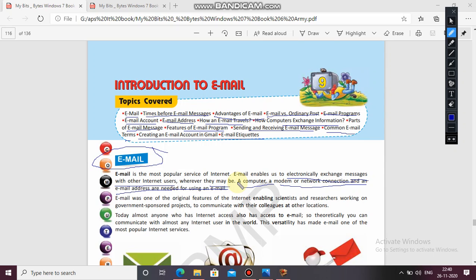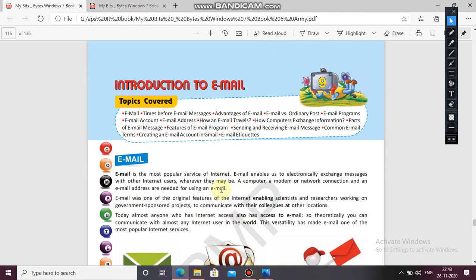Because internet is needed. Email was one of the original features of the internet, enabling scientists and researchers working on government sponsored projects to communicate with colleagues at other locations. Email was the feature through which the scientists and researchers working in government sponsored projects communicated with their colleagues on different locations. They contacted them and gave them advice.